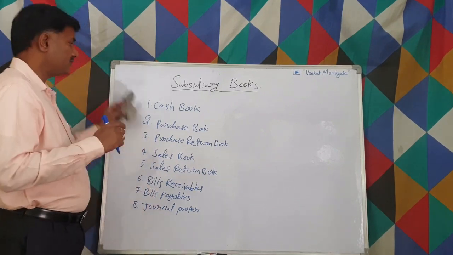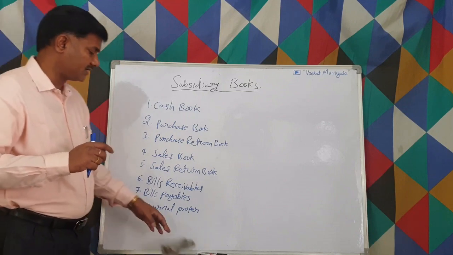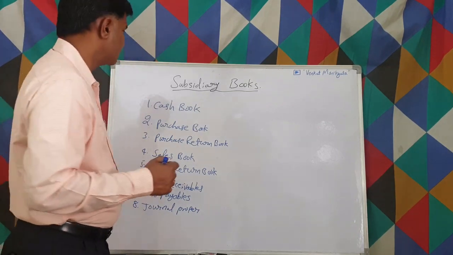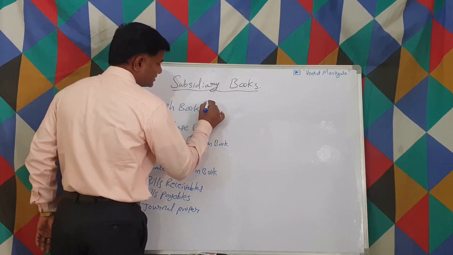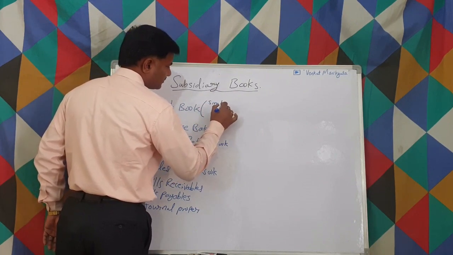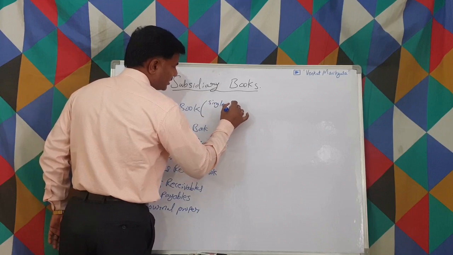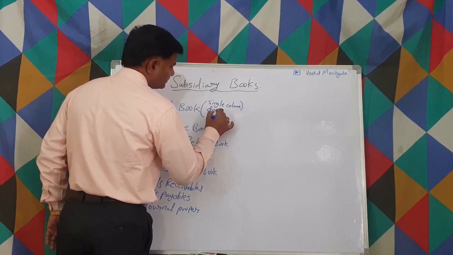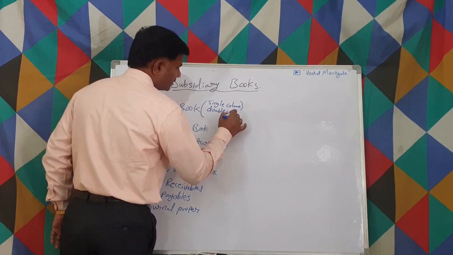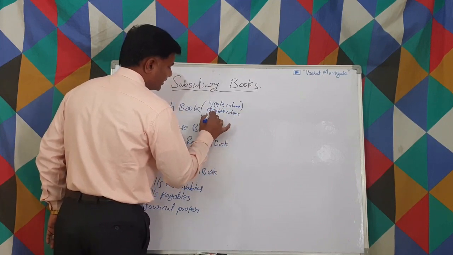Now for each and every book, we will write a proforma. For the cash book, as we said, there are three kinds: single column, double column, and triple column.